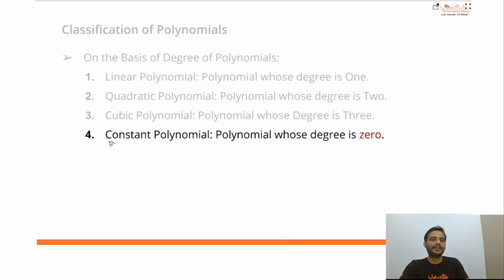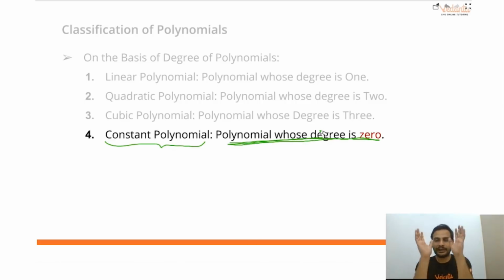Now, the interesting thing is constant polynomial. Constant polynomial is a polynomial whose degree is 0. Now tell me this. When the degree was 1, you told me, sir, that the variable can have power either 1 or 0.